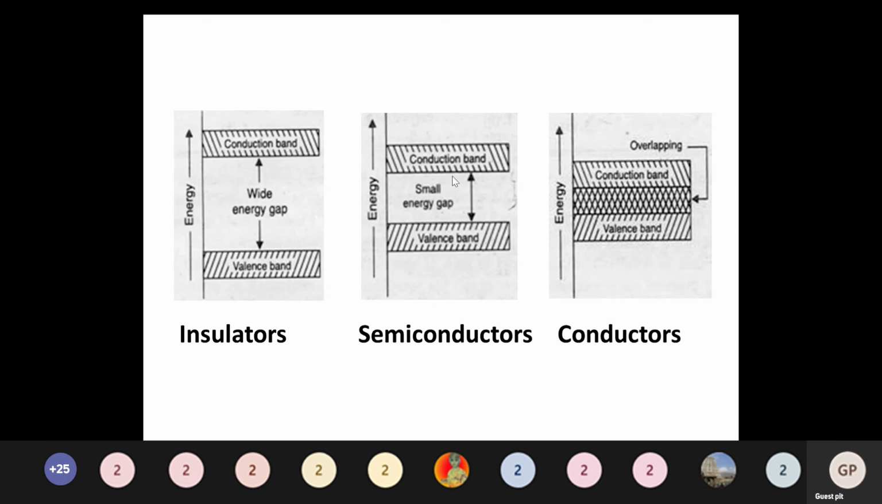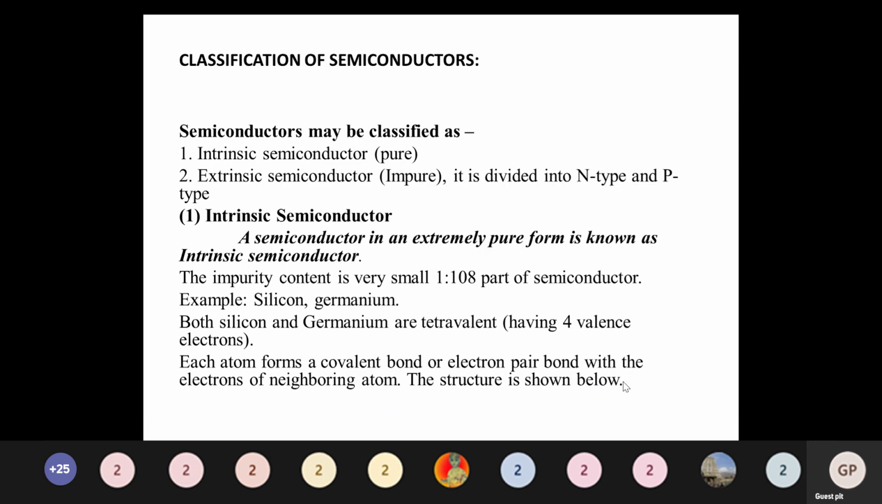For a semiconductor the distance is small, so an energy gap will be there. Same thing for a conductor: there is no energy gap, it is fully conducting. That is, the conduction band and the valence band overlap, and that is called a conductor.